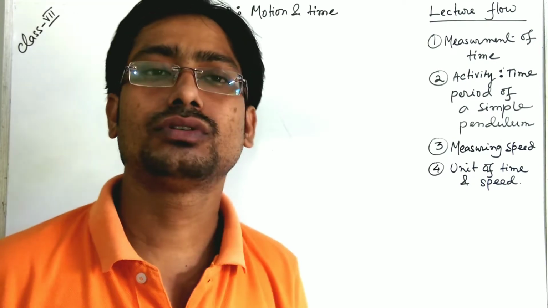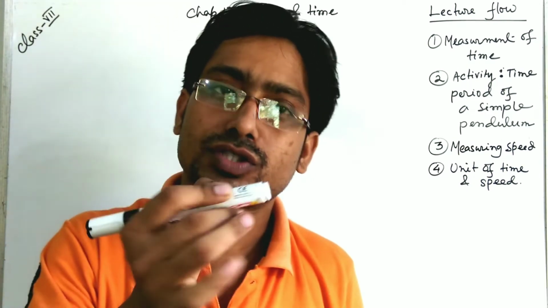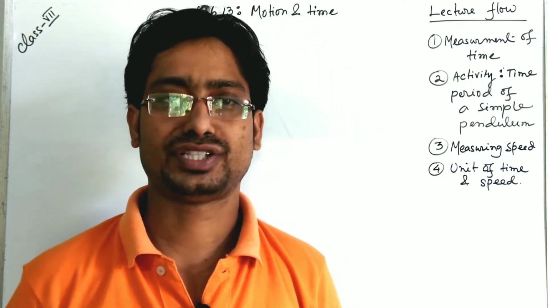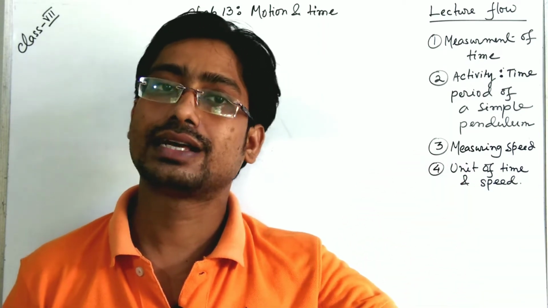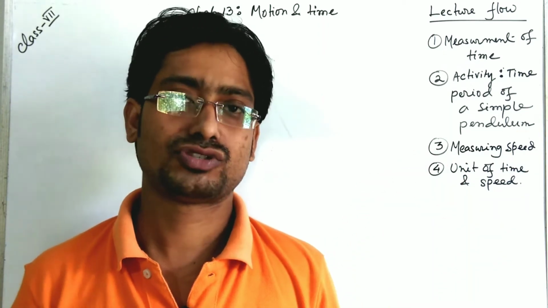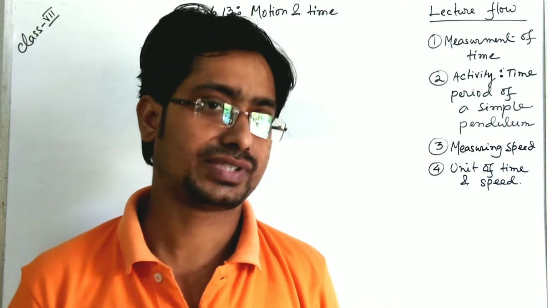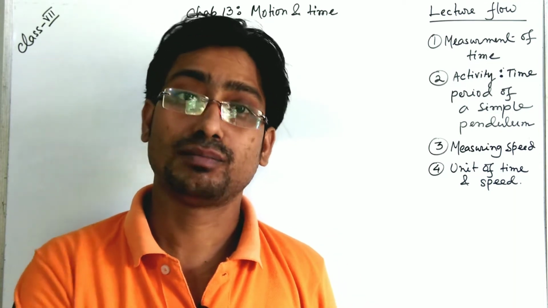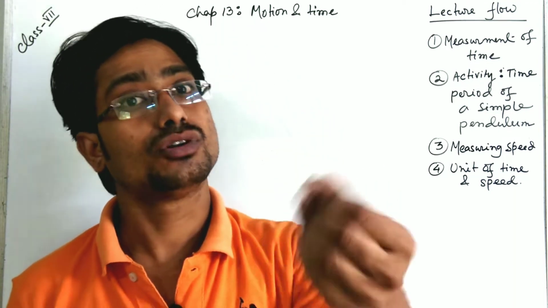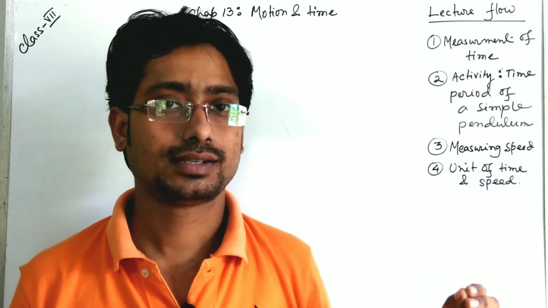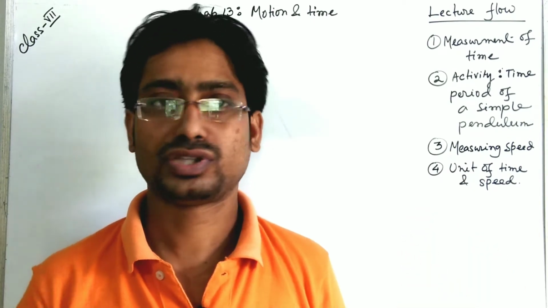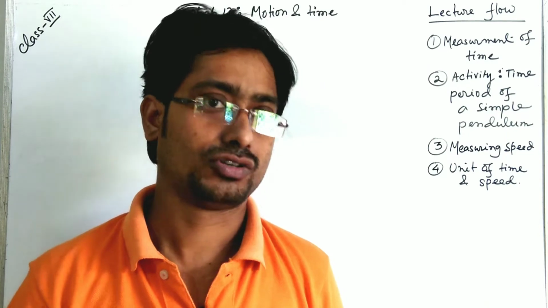Nowadays, times smaller than a second can also be measured, known as the microsecond and nanosecond. A microsecond is one millionth of a second, and a nanosecond is one billionth of a second. Nowadays we can measure that also. So think about the technology.